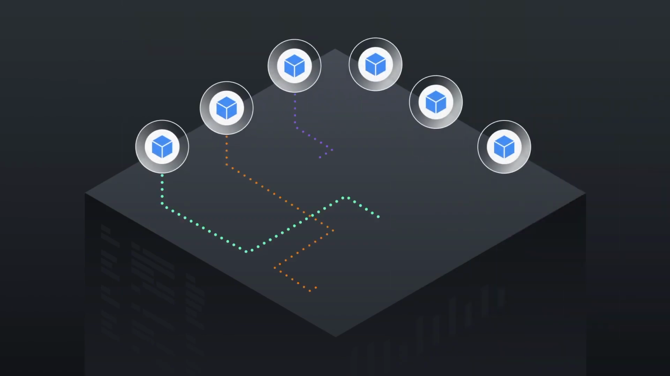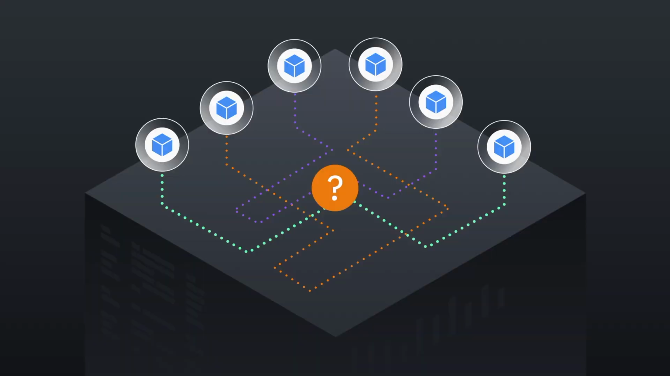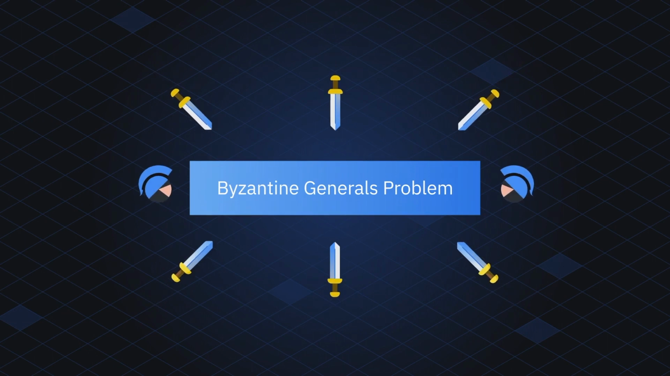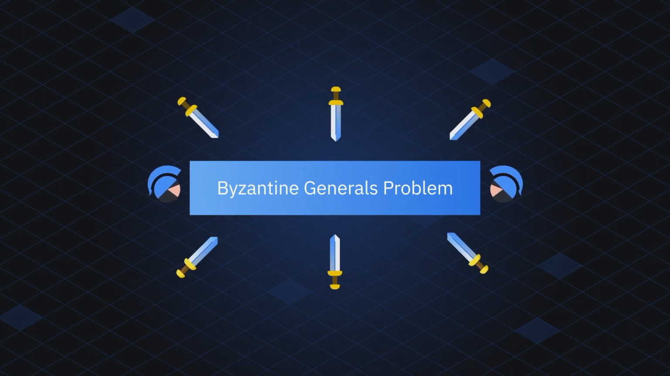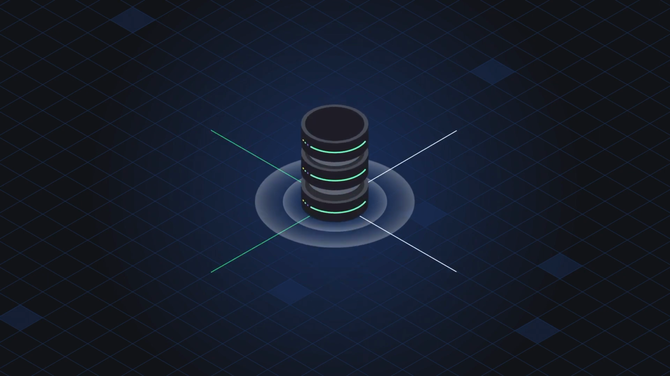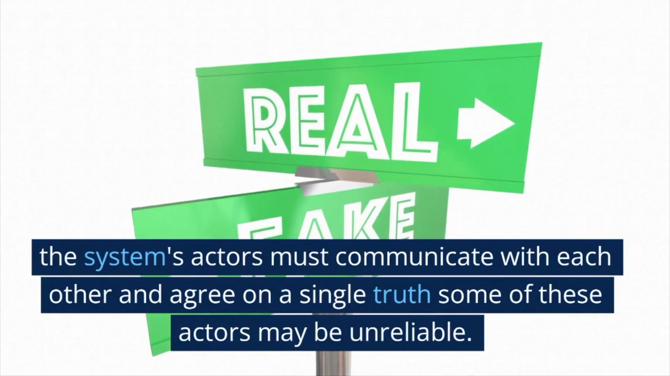Coordinating entities in a distributed system has been a long-standing problem in computing. Without a central coordinator calling the shots, how do you find a way to get everyone on the same page? This is the Byzantine generals problem, in which, in order to avoid catastrophic failure of a system, the system's actors must communicate with each other and agree on a single truth.